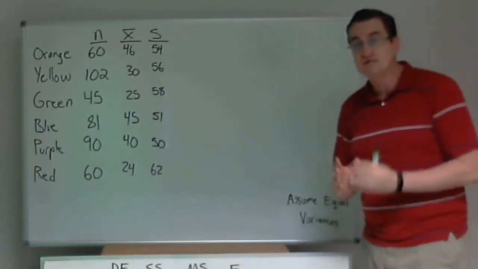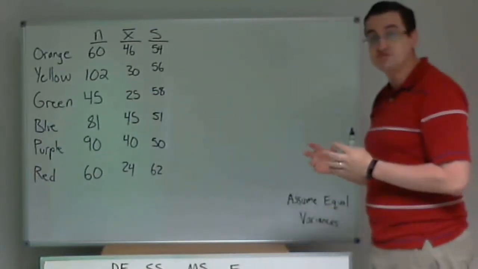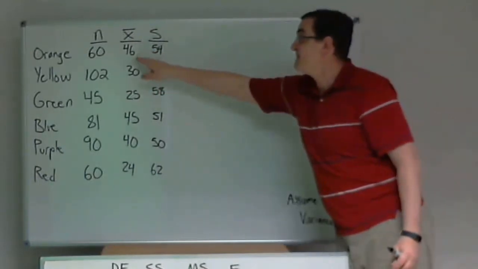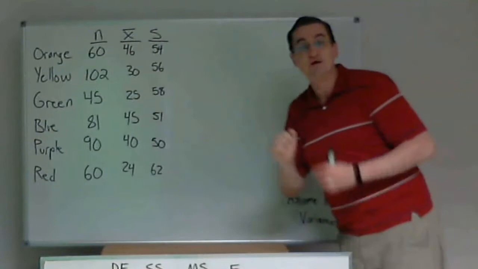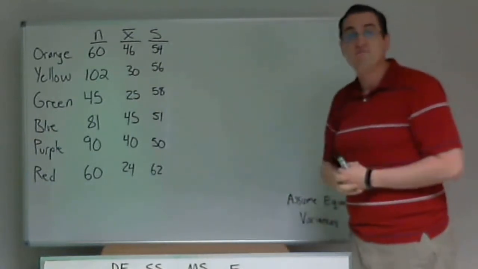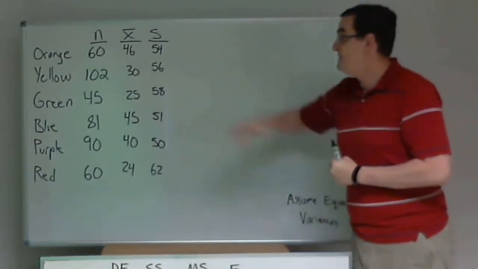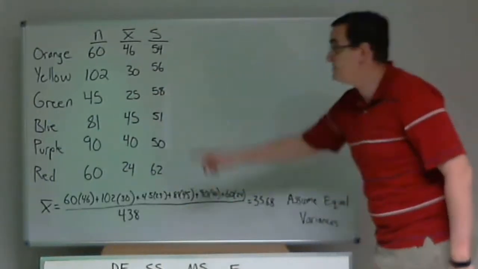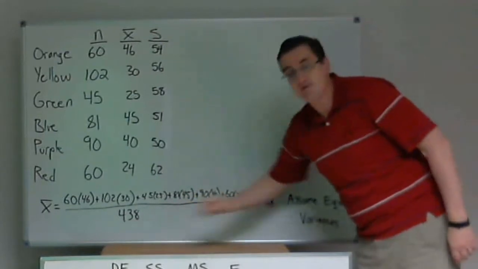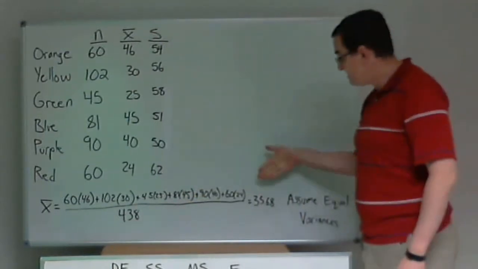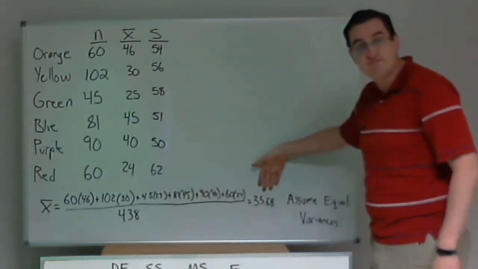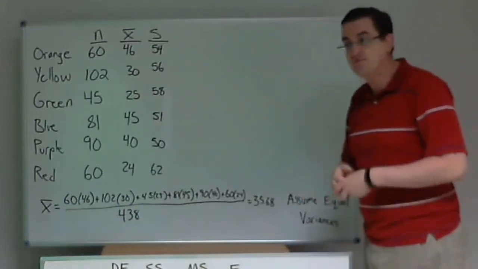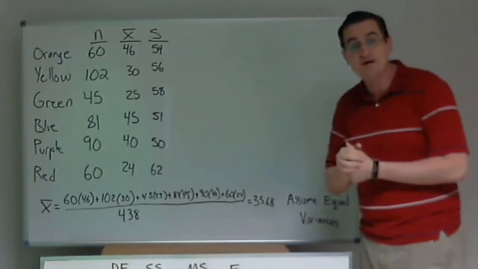First thing I want is an overall average. I don't have the overall average. I have averages for each of the groups. But if I take n times x bar here, that'll tell me the total sum for the orange shirted people. And then for yellow and on down, then divide by the total, which I added up all the n's and got 438. There is my overall average, 35 minutes. So if you're playing Among Us, you should live 35 minutes. Is that real? I don't know. I made these numbers up. I haven't played the game.